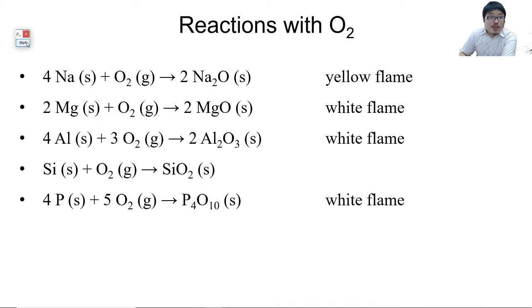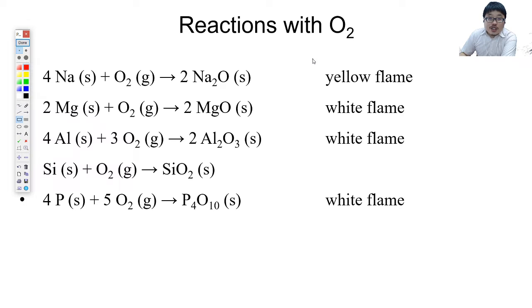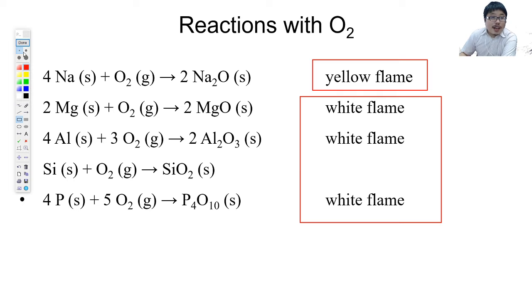I think this is relatively straightforward. This part a bit unfortunate. Now, please remember, when sodium burns, yellow flame, the rest all white flame. Now, you may say, sir, I have a hard time memorizing. But I just want to illustrate to you, don't worry about trying to memorize or balancing the equation. Just memorize what the product will be. And the product is relatively straightforward because it's O2- Na+, O2- Mg2+, O2- Al3+, SiO2, and now this one a bit of memorization, P4O10.